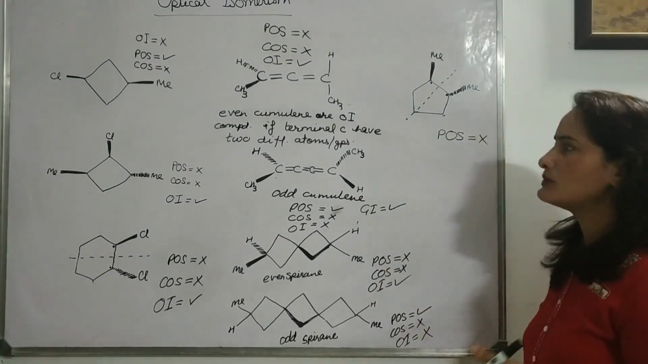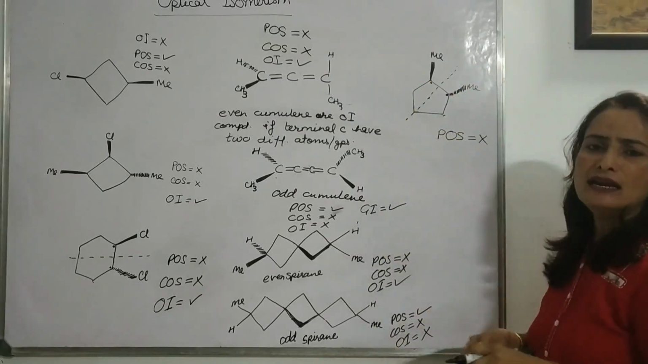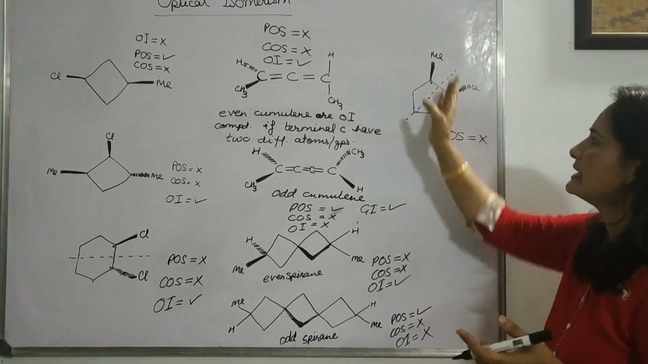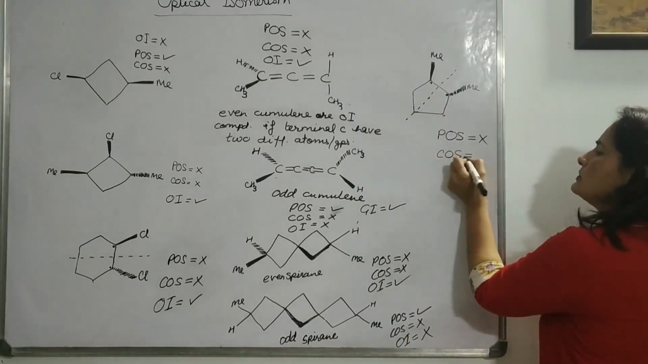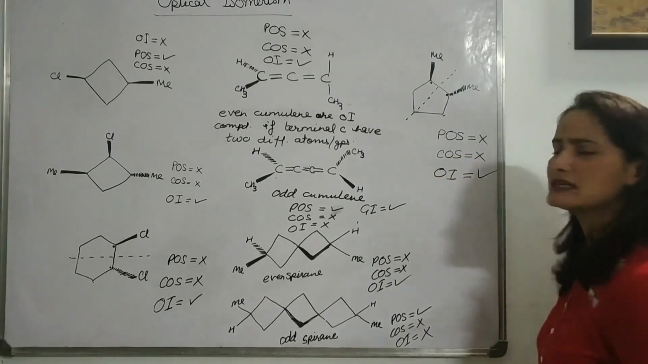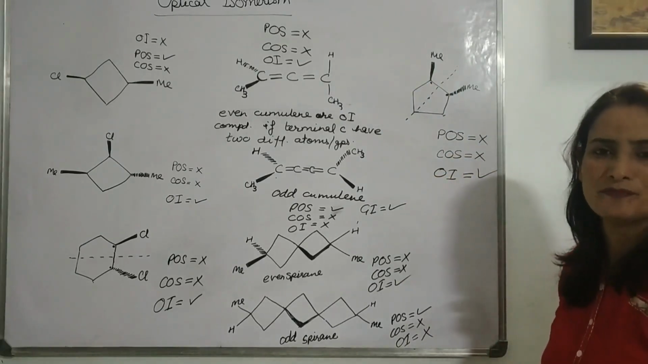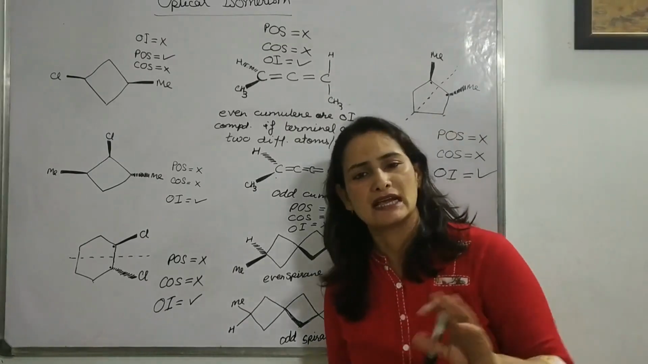And what about the COS? You can see if we pass a line through the center, then definitely the same groups are not present on both sides at a similar distance. So COS is also not there, and if both are absent, then what will be present? Optical isomerism. So definitely it's going to be an optically active compound and will form the D and L isomers.